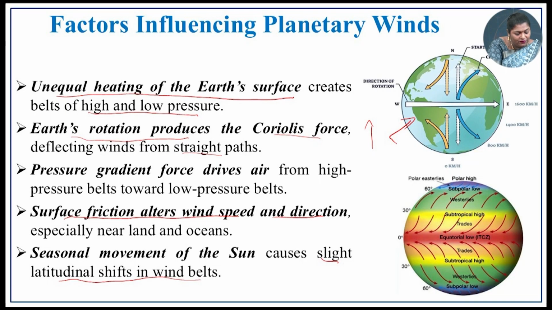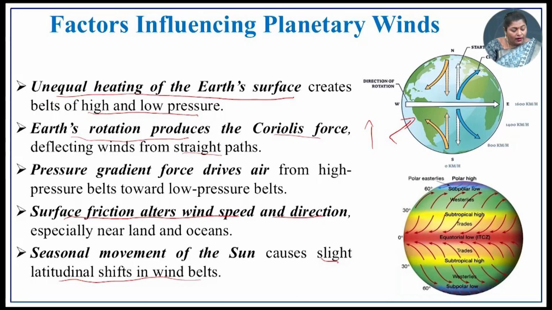The surface friction alters the wind speed and direction. So, because of the surface friction, a few meters from the Earth's surface, the friction force is there. Because of this friction, the wind direction and speed also change near the land surface as well